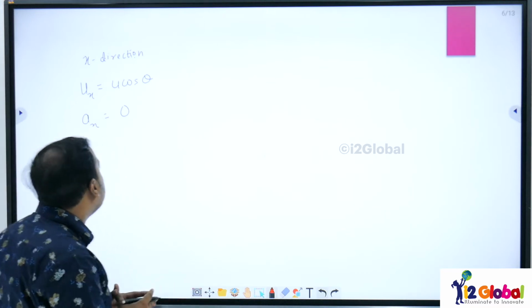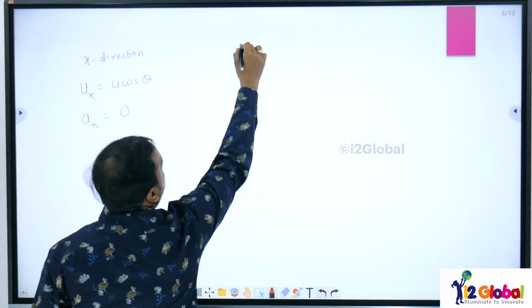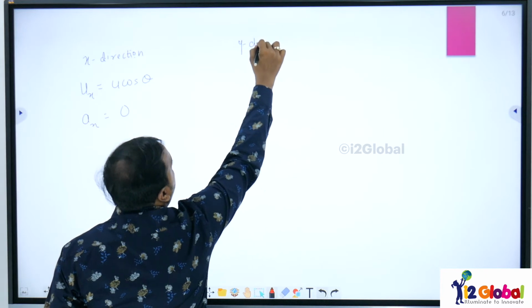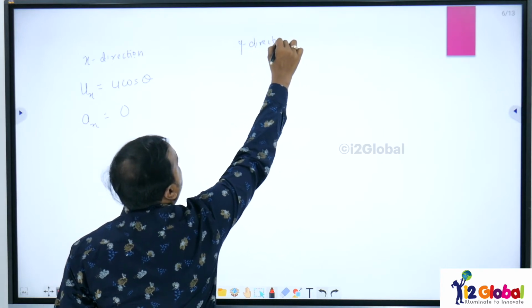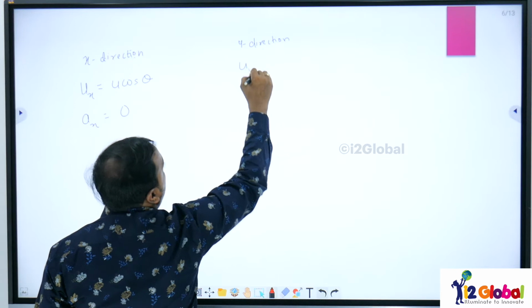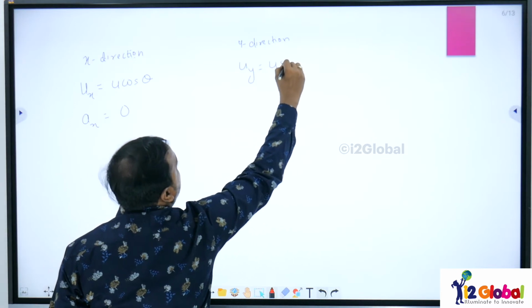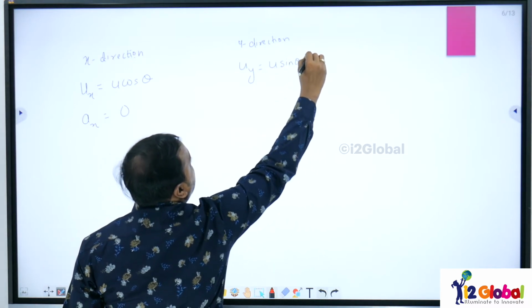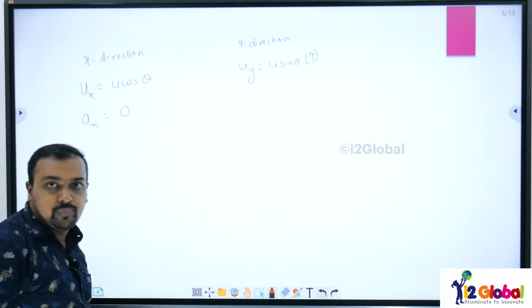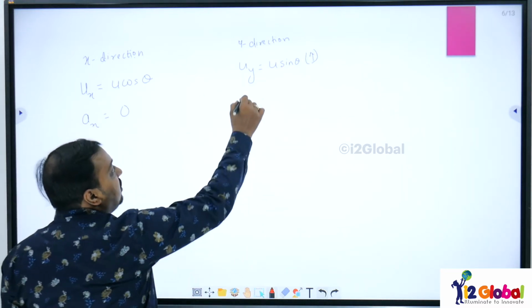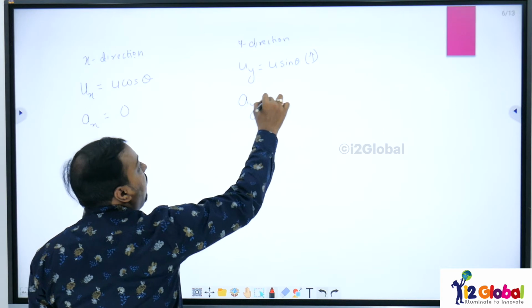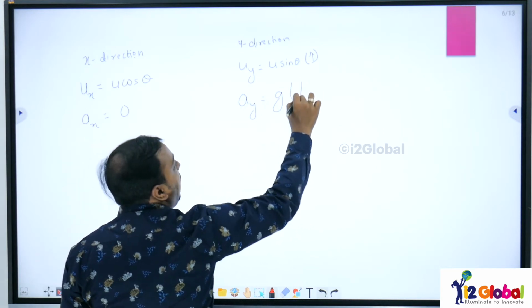When I talk about the y direction, the initial velocity in the y direction is u sin theta, and that is acting upwards, and acceleration in the y direction is g, which is acting in the